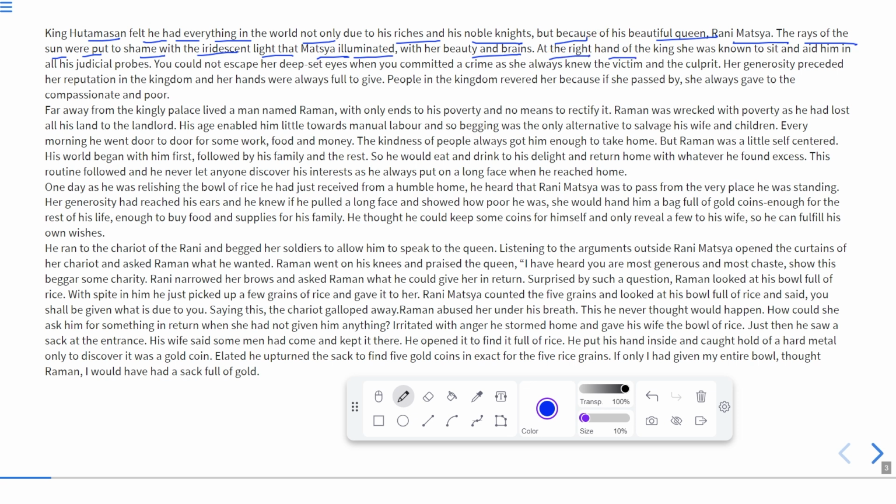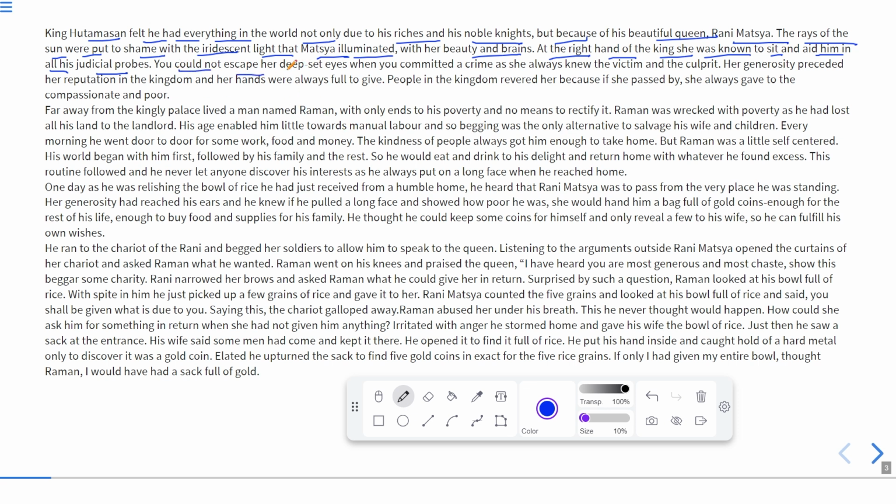At the right hand of the king, she was known to sit and aid him. Aid him means help him in all his judicial probes. She was very intelligent, and because of this, she used to sit beside the king, and she also helped him in all his judgments or judicial cases.